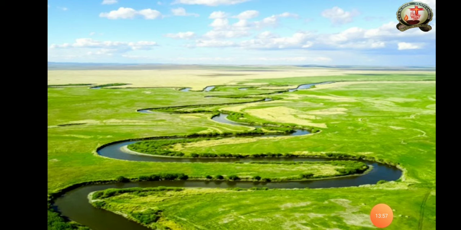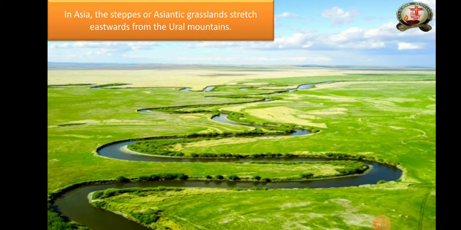So in Asia, the steppes or Asiatic grasslands stretch eastwards from the Ural Mountains. What is the meaning of Ural Mountains? Highest mountains are called Ural Mountains.